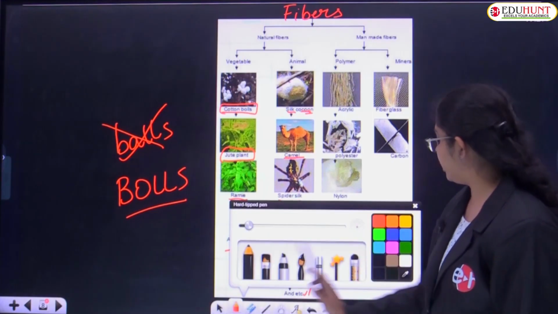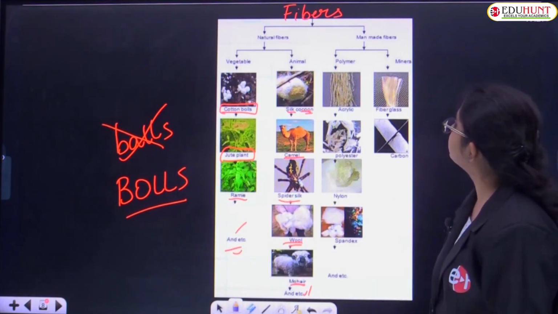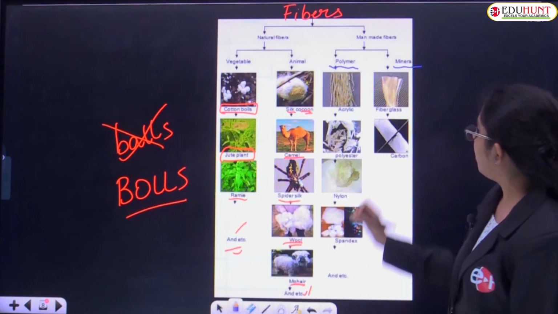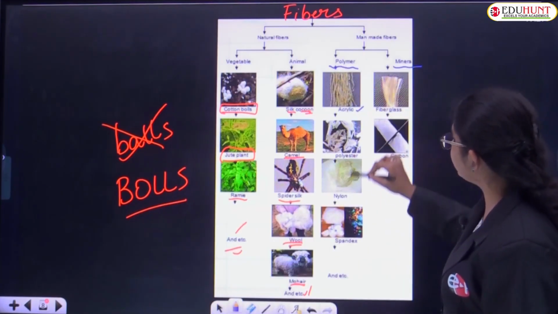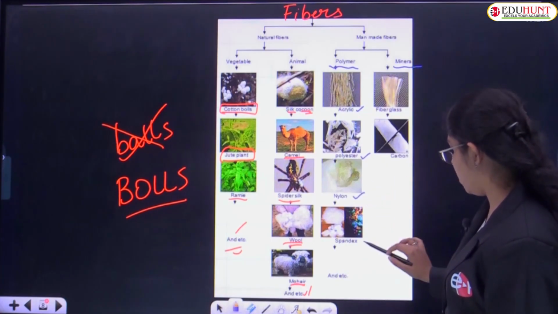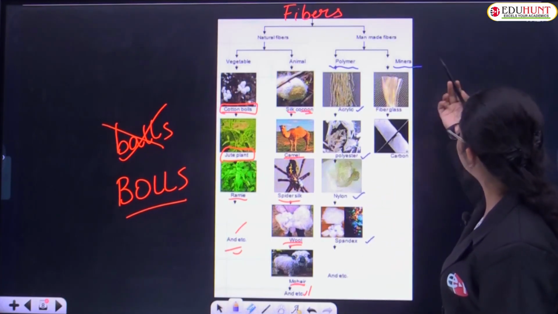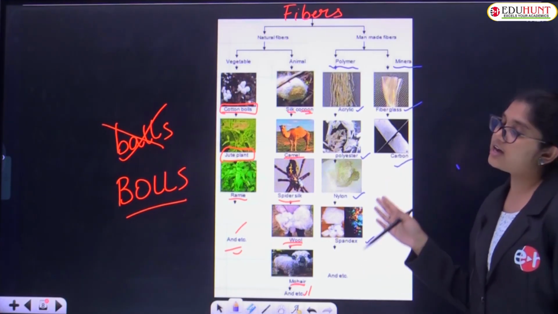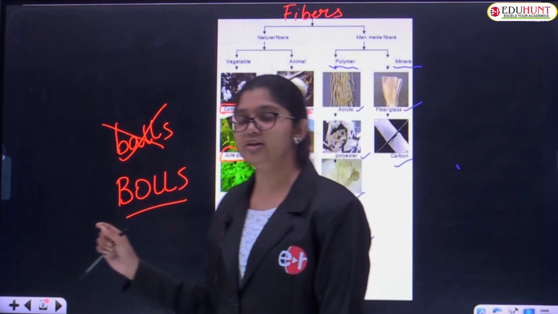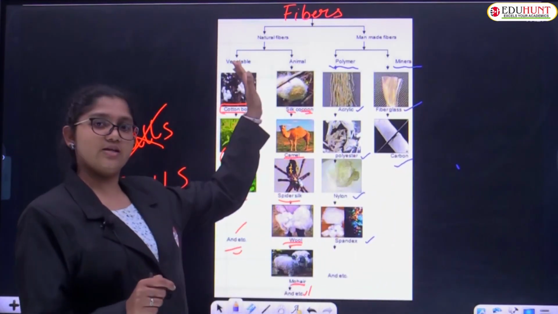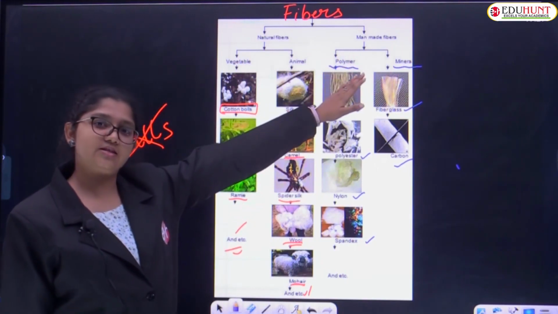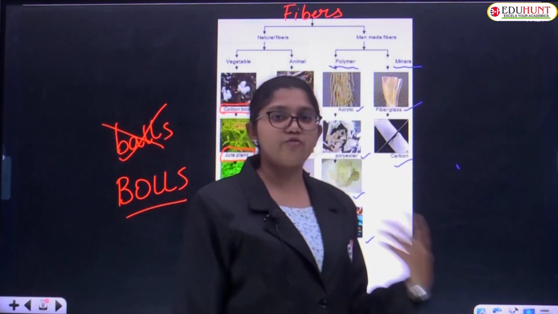Coming to man-made fibers. Man-made fibers are polymers and are also obtained from minerals. Polymers, in the sense of acrylic, polyester, nylon, spandex, etc. In the minerals category we have fiberglass and carbon as well. So these are the fibers which we grouped into natural and synthetic. There is another word for man-made. What is that? Synthetic. We can also call it artificial fibers.